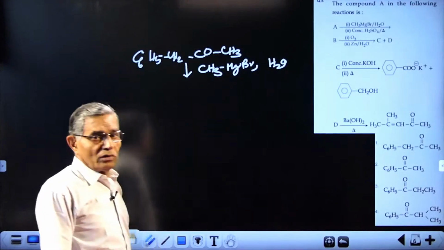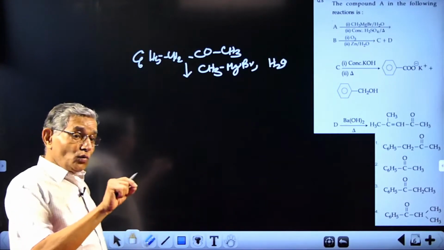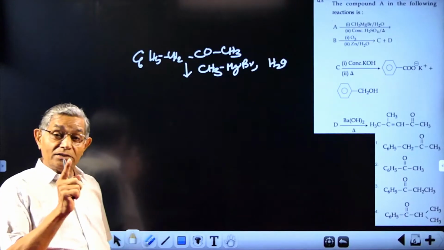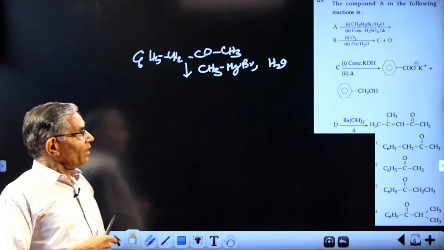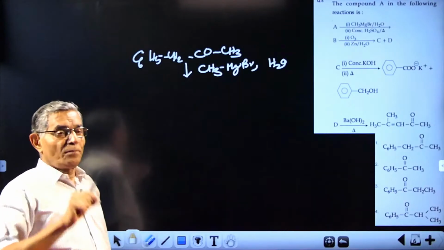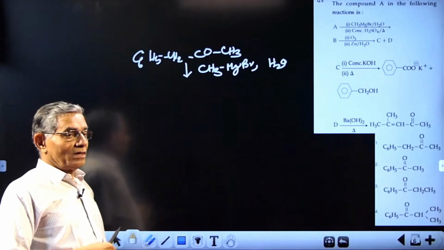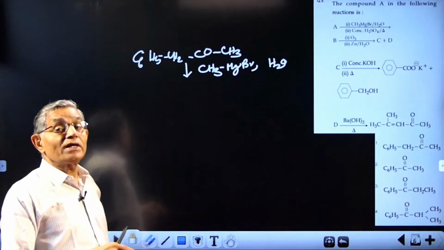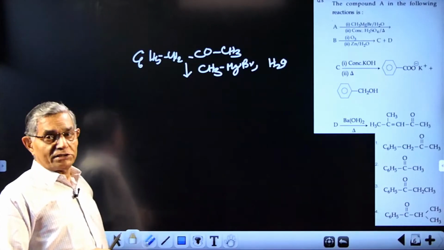will lead to, you have studied, ketones on treatment with the Grignard reagent, and the product on hydrolysis will give a tertiary alcohol. Formaldehyde with Grignard reagent leads to primary alcohol. Any other aldehyde other than formaldehyde will give secondary alcohol, and ketone will give tertiary alcohol.